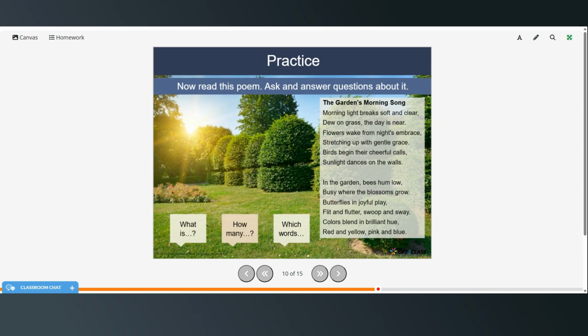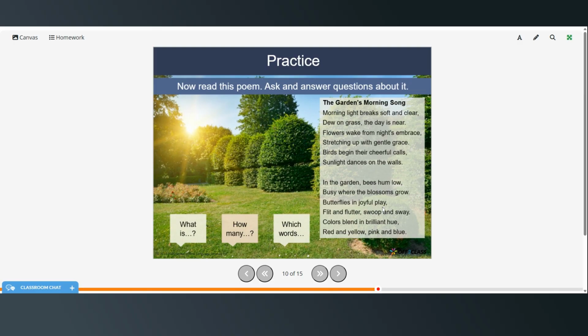The garden's morning song. Morning light breaks soft and clear, dew on grass, the day is near. Flowers wake from night's embrace, stretching up with gentle grace. Birds begin their cheerful calls, sunlight dances on the walls. In the garden, bees hum low, busy where the blossoms grow.